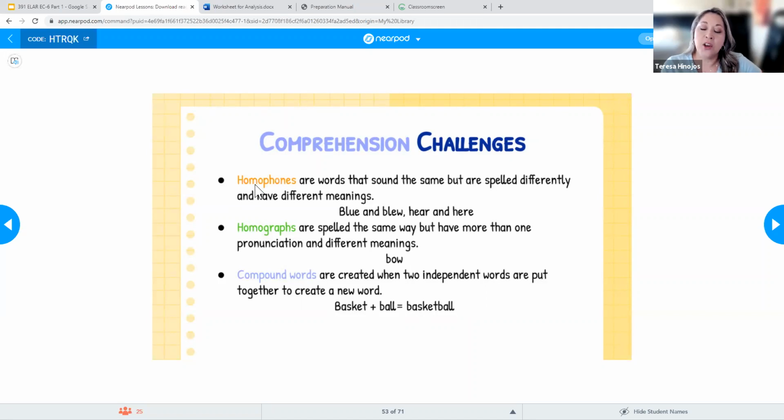Does anybody know what the prefix homo means? Same. Same, correct. So a homophone, same sound. So these are words that sound the same, but are spelled differently. Okay, so notice this is helping us with vocabulary as well. So anytime I see that prefix of homo, it's always going to mean the same.